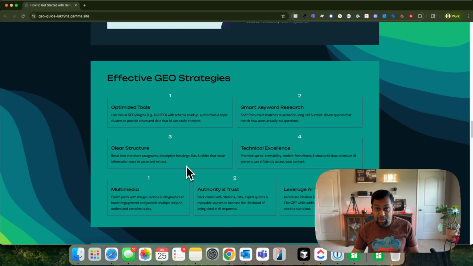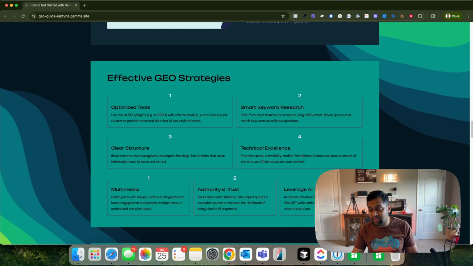Multimedia. Enrich your post with images, videos, and infographics because they are not only going to help you with dwell time and increase your average time spent on page, but it's going to boost engagement and provide multiple ways to understand complex topics. Large language models are multimodal, so they now understand the content within the image itself as well as video and podcast. Authority and trust. I mentioned about citations, data, expert quotes, and from reputable sources will increase the likelihood of your website being cited.